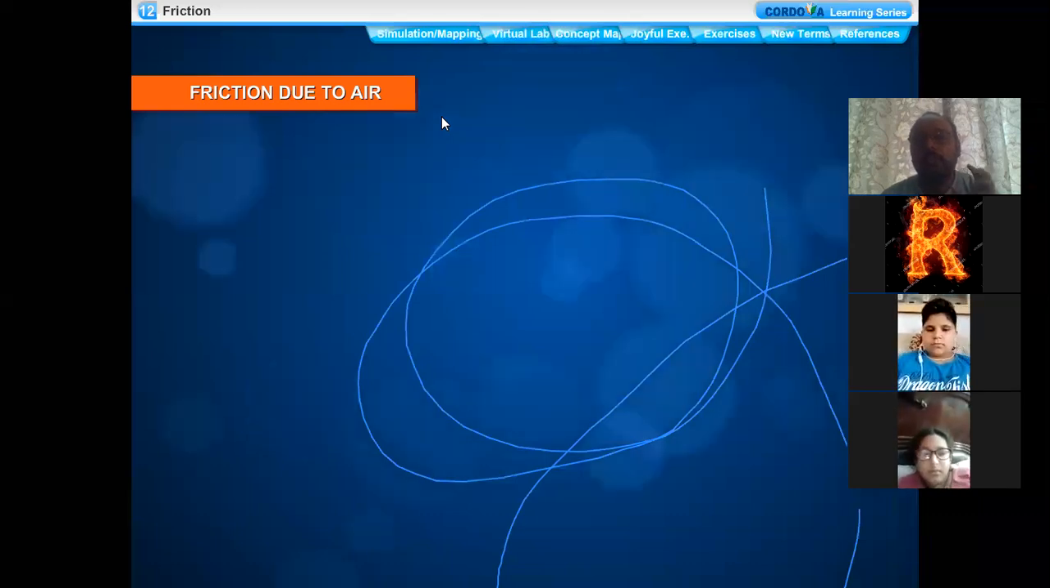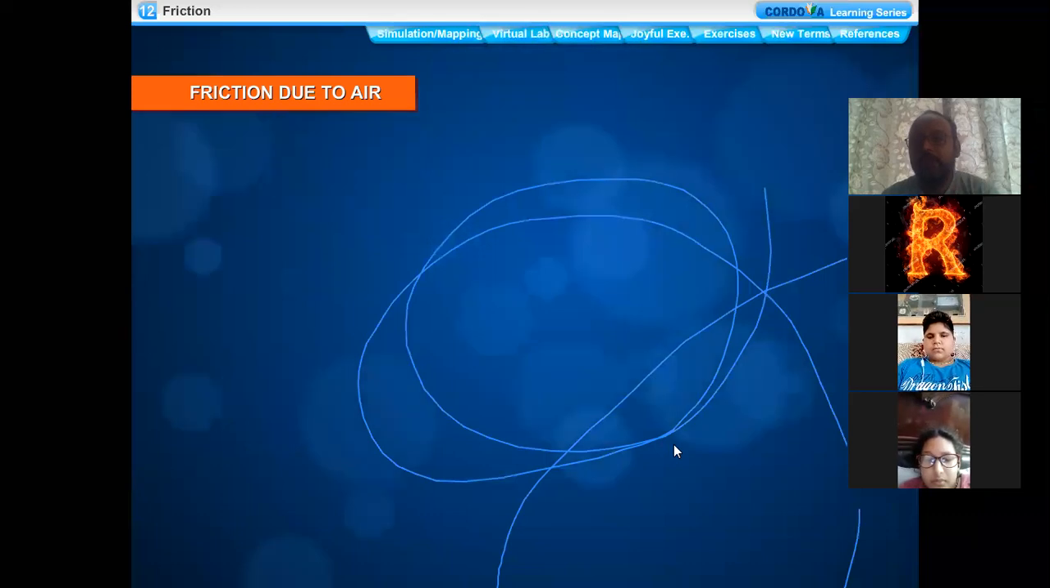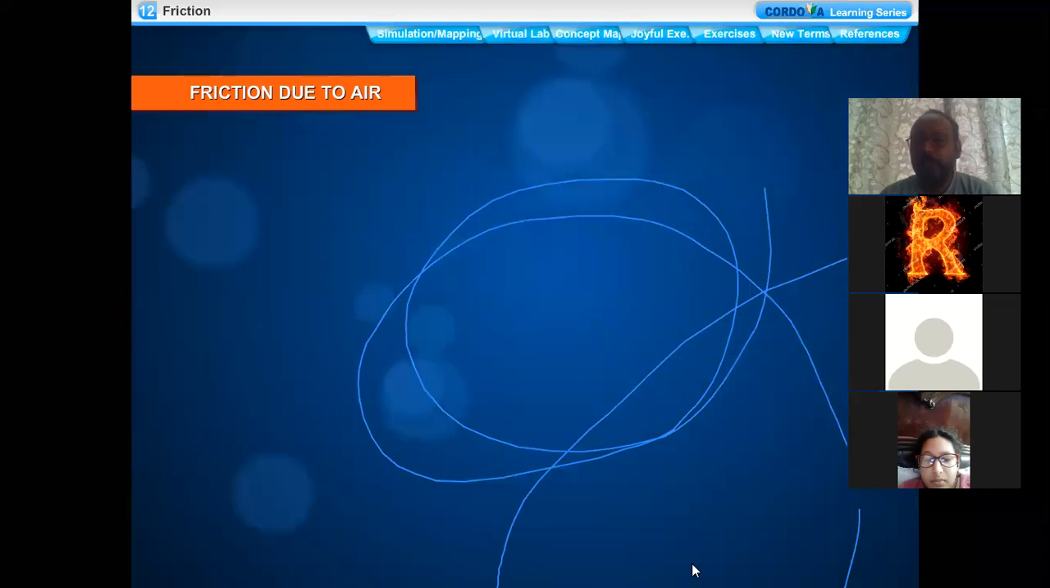Right? Then air is providing the friction also. But the friction provided by the air is very less as compared to liquids. So that's why we are moving in air. We are walking on the road. That means air is everywhere. So that friction is very less. That's why there is no need to apply some extra force.